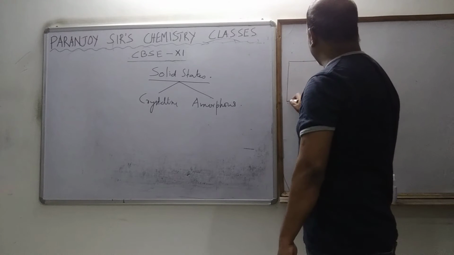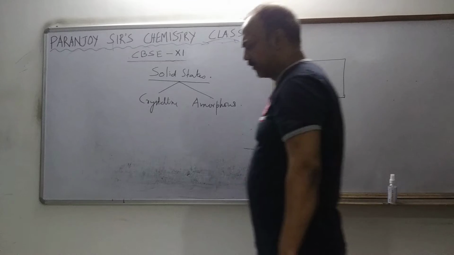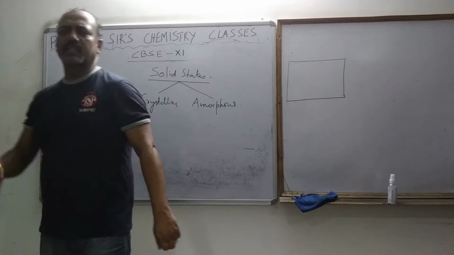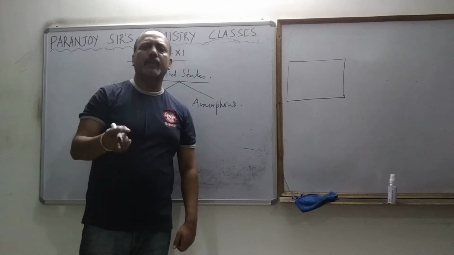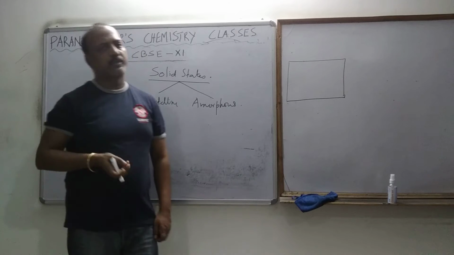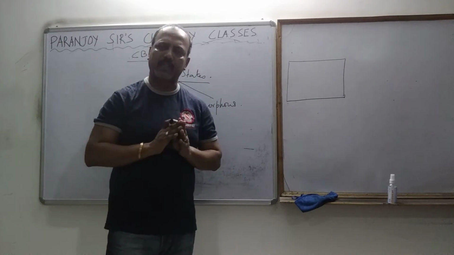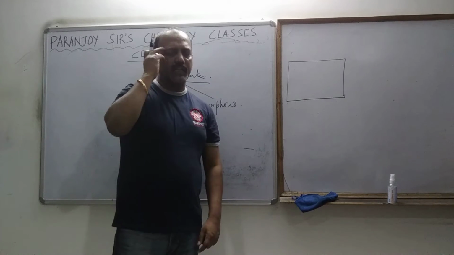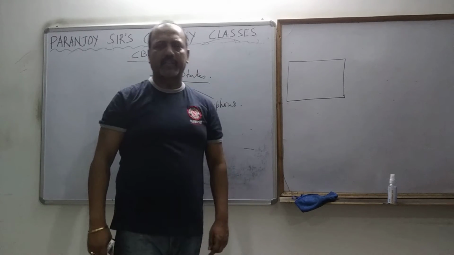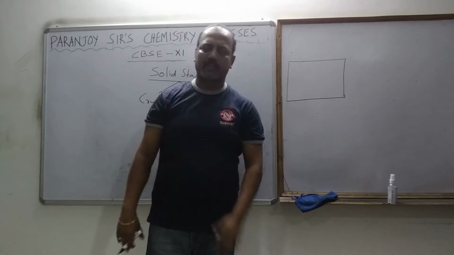Obviously, it consists of certain particles. That particles can be ions, molecules, or atoms, whatever they are. Suppose I take solid sodium chloride, the particles are sodium positive and chloride negative.